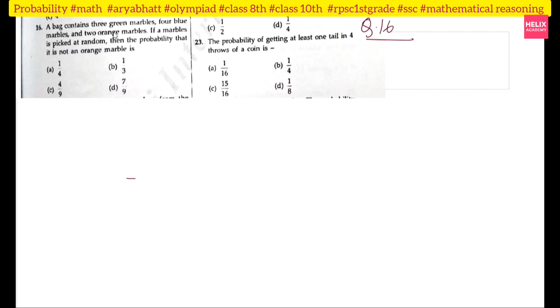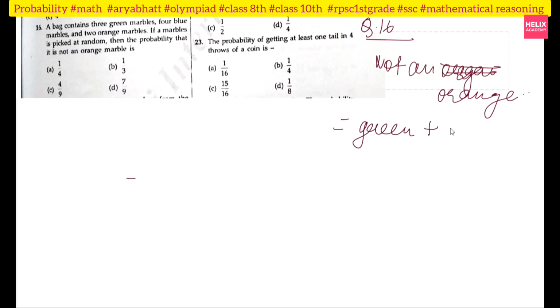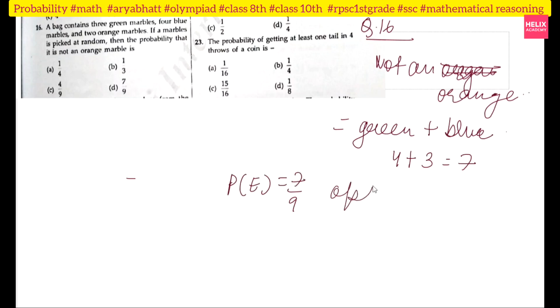We are saying that a bag contains green marbles, blue marbles, and orange marbles, and they have given the numbers 3, 4 and 2. If a marble is picked randomly, they are asking the probability of not an orange. Not an orange means you are not picking the orange one, you are picking either green or blue, right? So it will be 4 plus 3, since blue is 4 and green is 3. So it will be 7. The total number of outcomes is 9, right? So the probability will be 7 by 9 only. Option D.